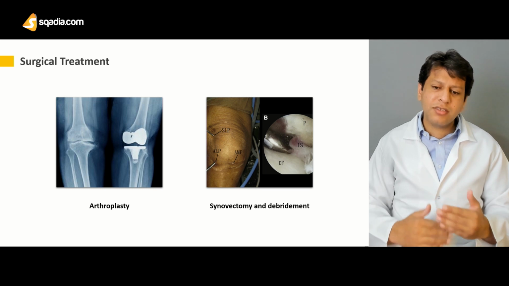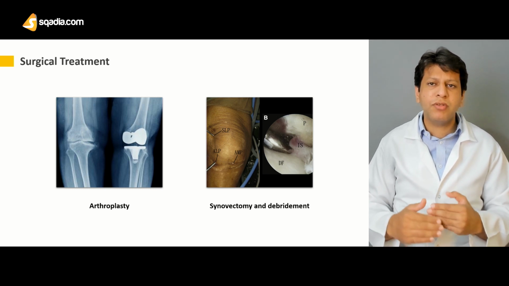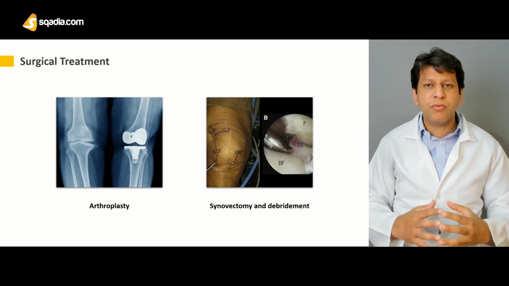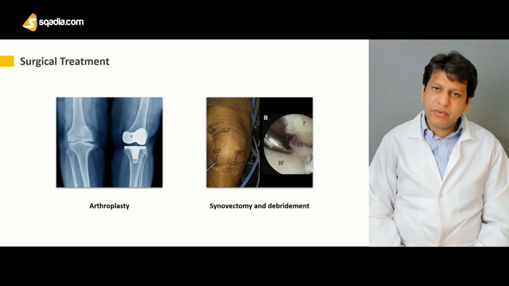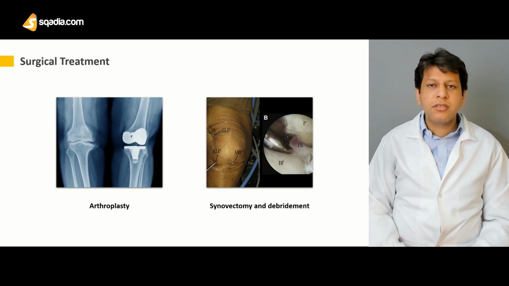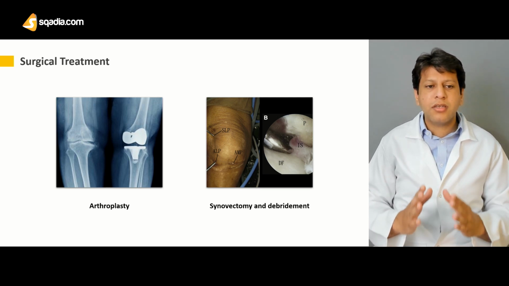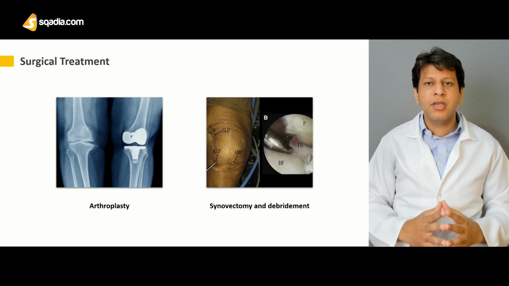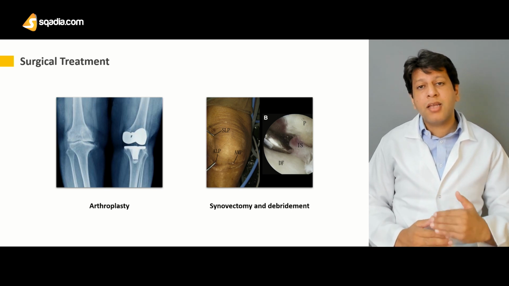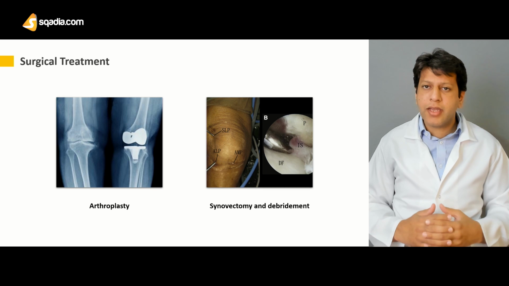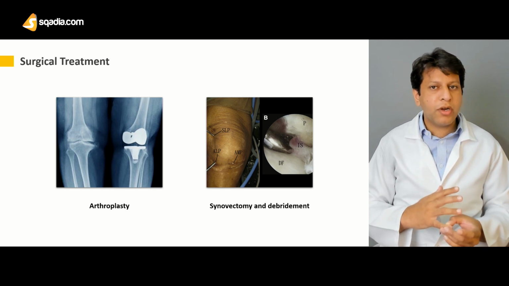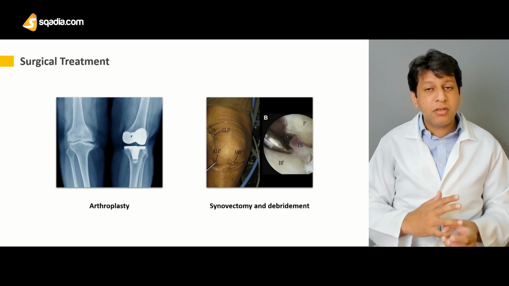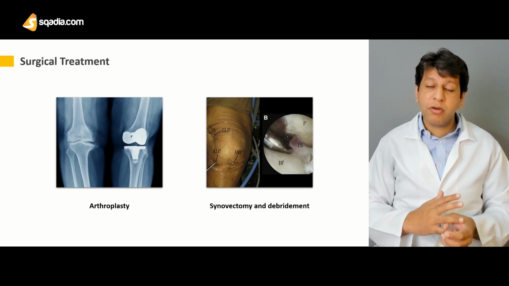Therefore, synovectomy and debridement is a way in which we can delay the changes which occur in the knee joint for quite a long period. But the definitive treatment of rheumatoid arthritis is knee joint replacement surgery. What has happened over the last 4 or 5 decades is that these patients developed complications quite early. Their life, despite adequate treatment, was made quite miserable.